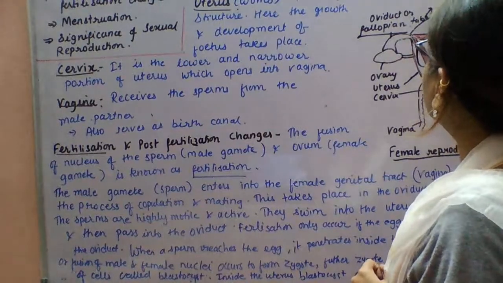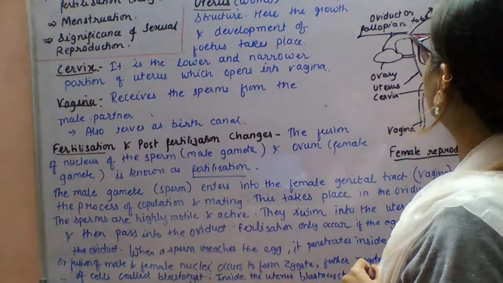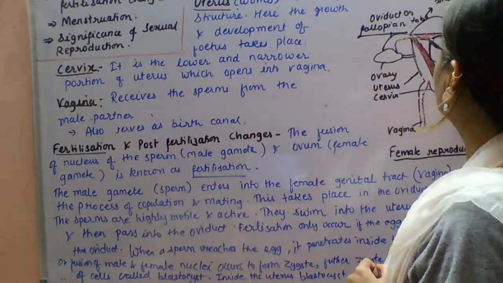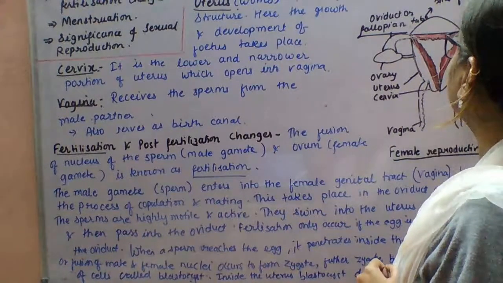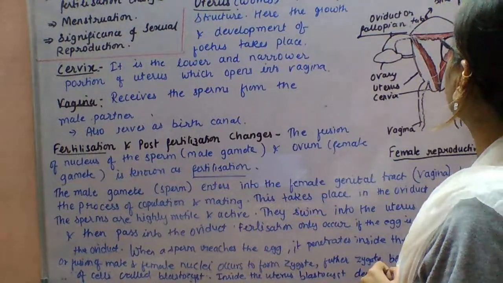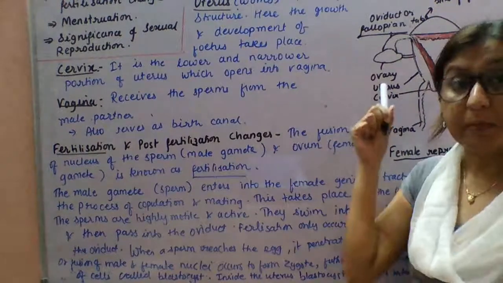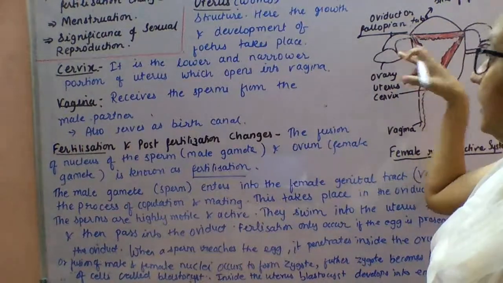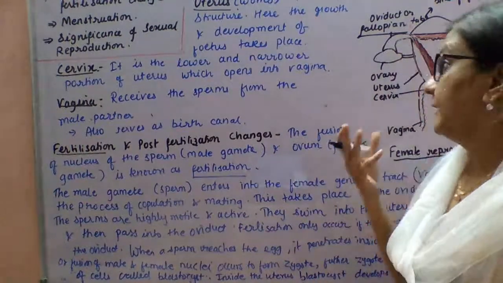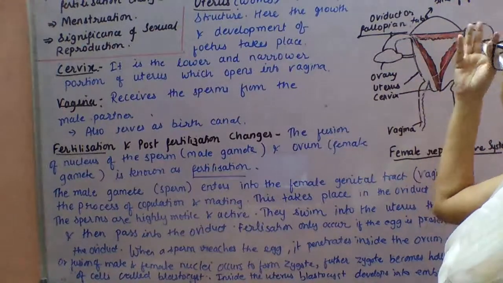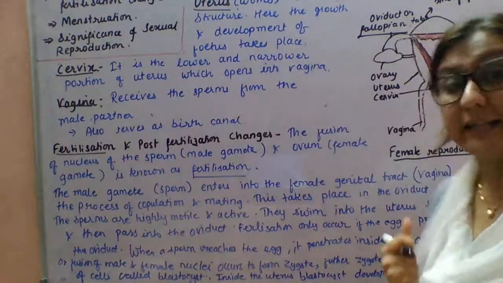So the fallopian tube is also known as the site of fertilization. Okay. Here the sperms meet the egg, and fertilization takes place.